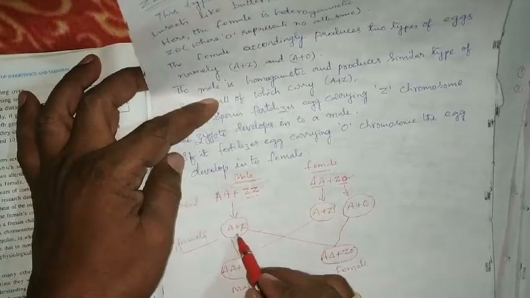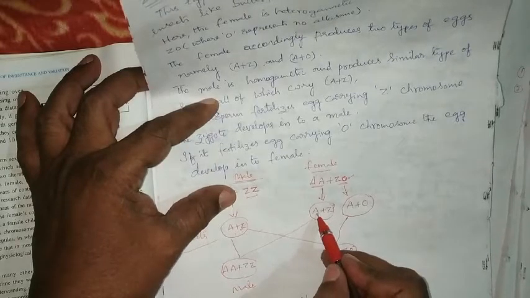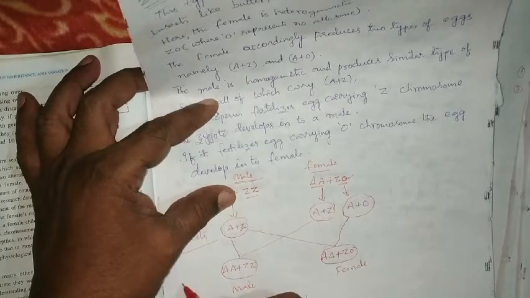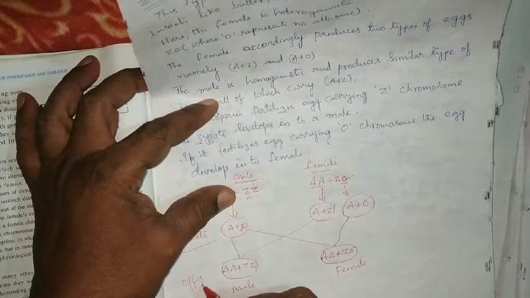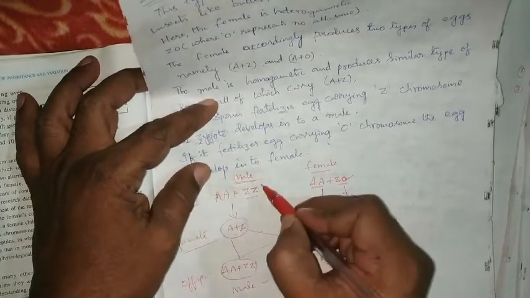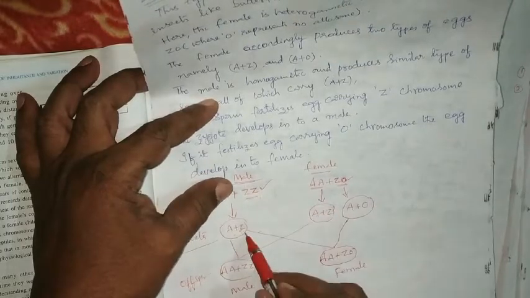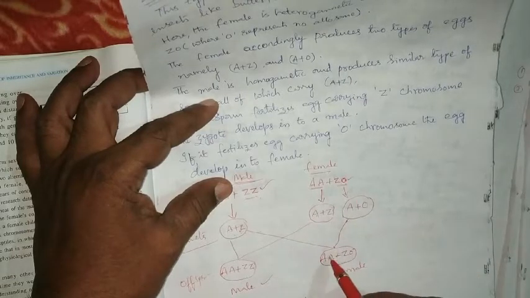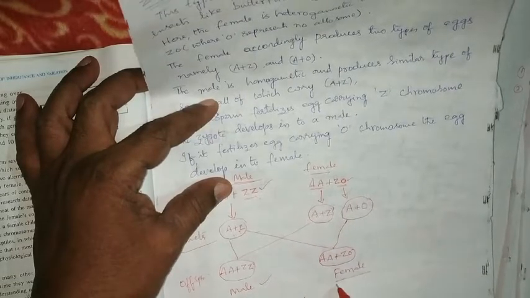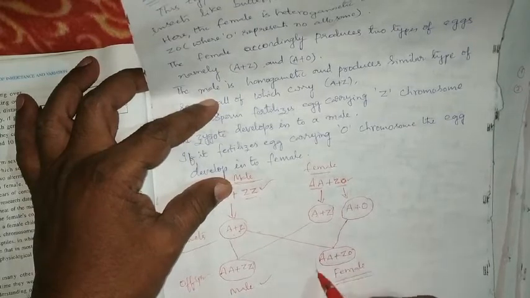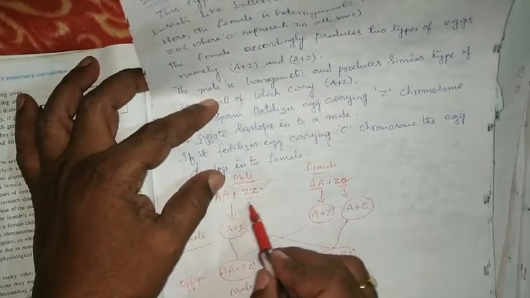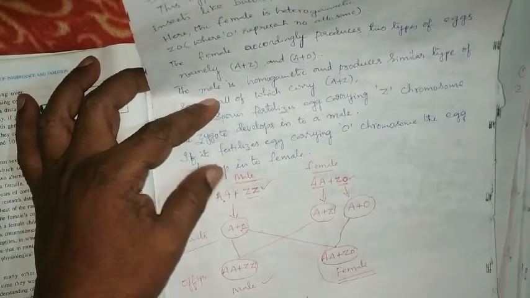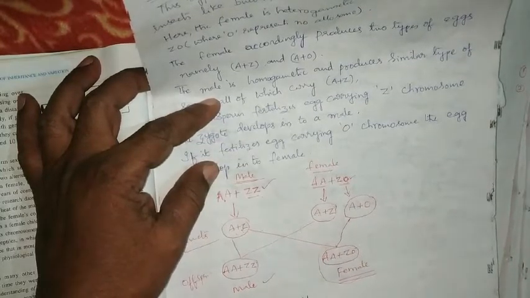So if this male gamete fuses with this female gamete, we get AA plus ZZ offspring, which is a male. If this gamete fuses with the A plus O containing gamete of the female, then AA plus ZO female offspring is formed. In this way, these two allosomes determine the sex of the organism in the butterfly. It is an example for the butterfly.